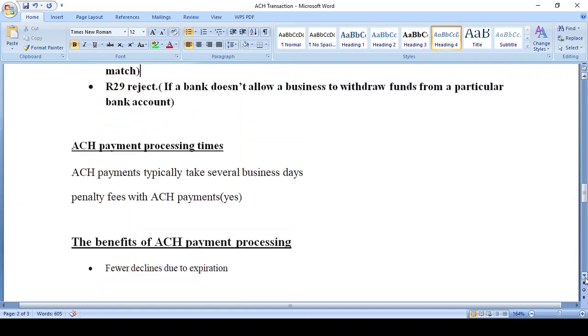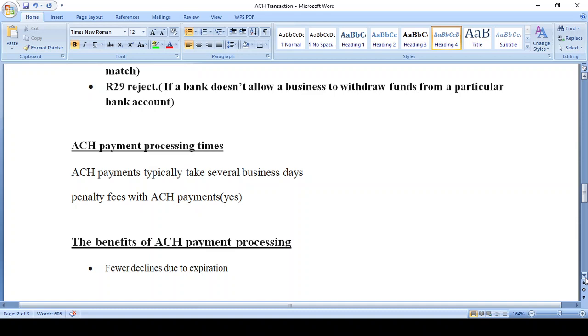Next, ACH payment processing time. Already I said that ACH is processed batch-wise only. So its processing time is counted in business days. Suppose it is processed in 1 day or 2 days, based on the bank configuration as well as the bank's conditions. It's never processed immediately. It takes time, because it is processed batch-wise only. Please remember that it is processed batch-wise only. An individual transaction is not processed in the ACH network.